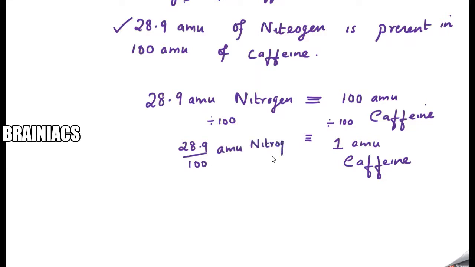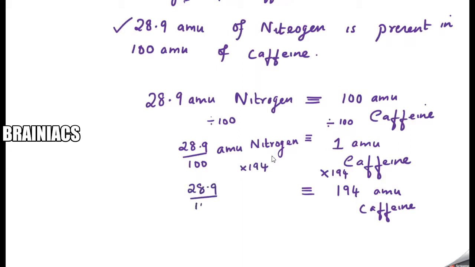Now tell me how to convert 1 to 194: multiply by 194. So this becomes 194 AMU of caffeine, and do the same thing on the other side, so this becomes 28.9 divided by 100 into 194 AMU of nitrogen.